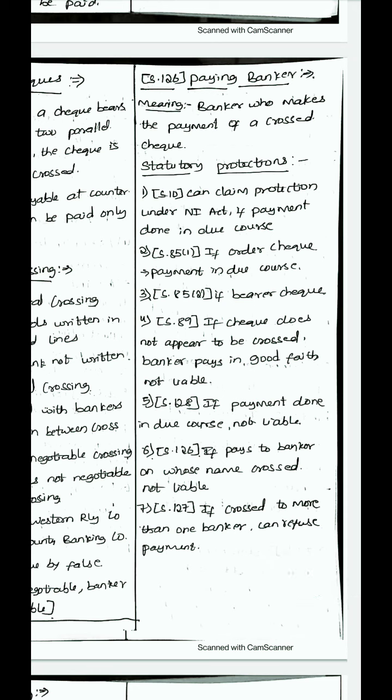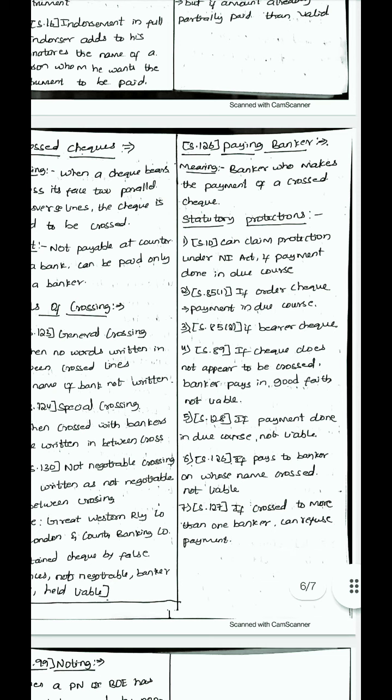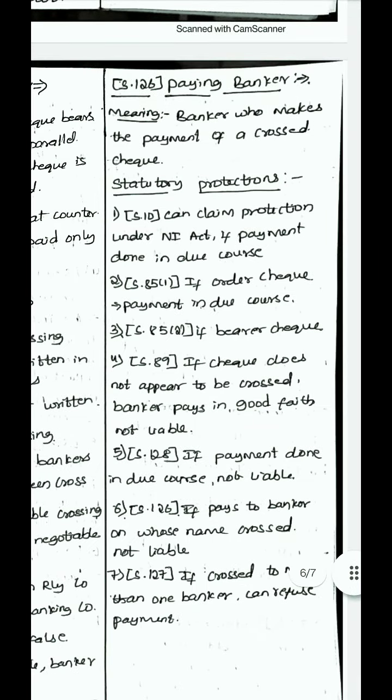Paying banker. The next important concept is paying banker. Section 126 of the NI Act speaks about the paying banker. So who is the paying banker? The banker who makes the payment of a crossed check. A crossed check can only be paid by a banker, and the banker who pays the crossed check is called the paying banker. Since the paying banker is at great risk, if the check is obtained by fraud and the paying banker pays it, then he will be held liable.